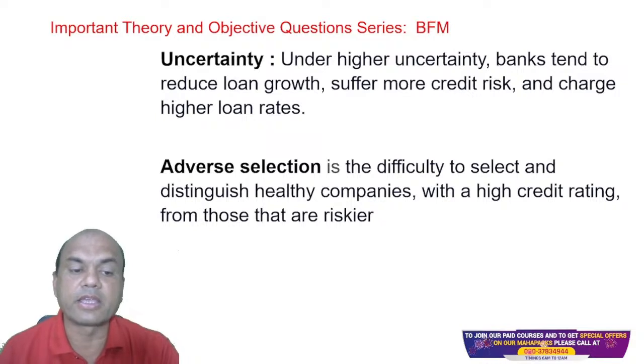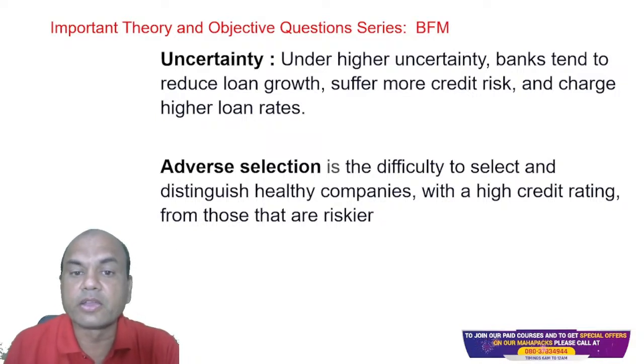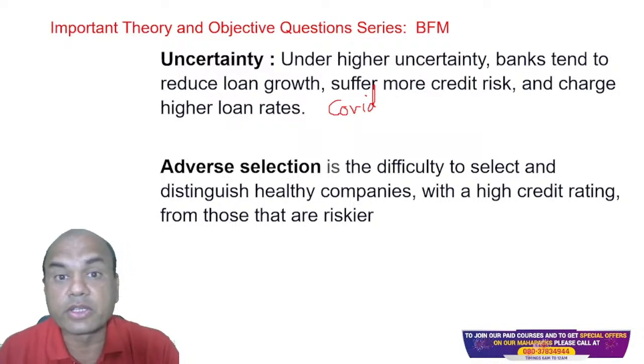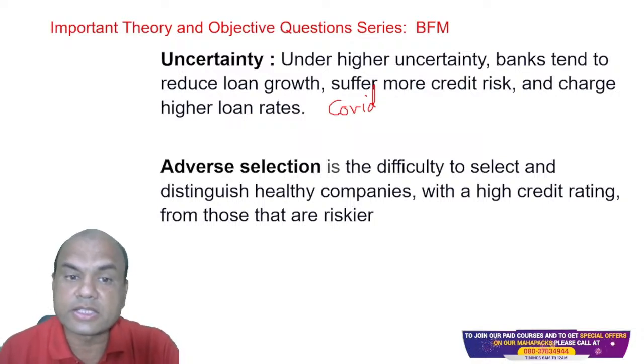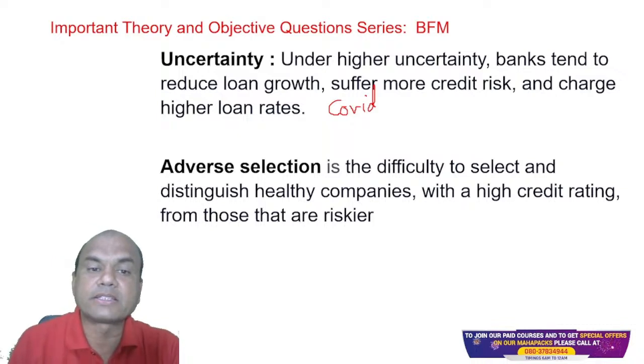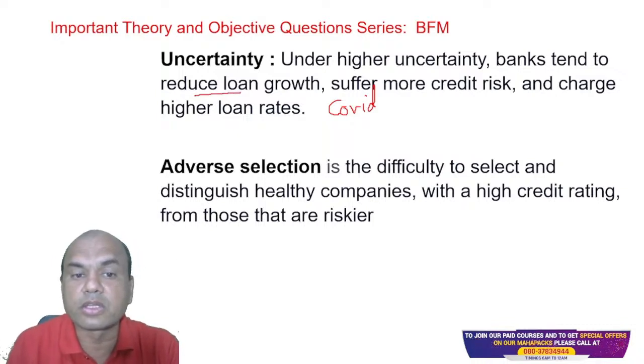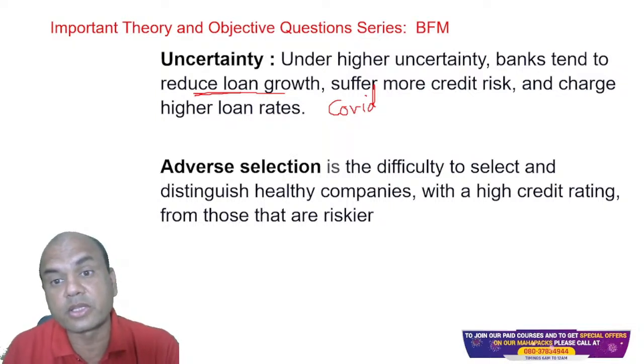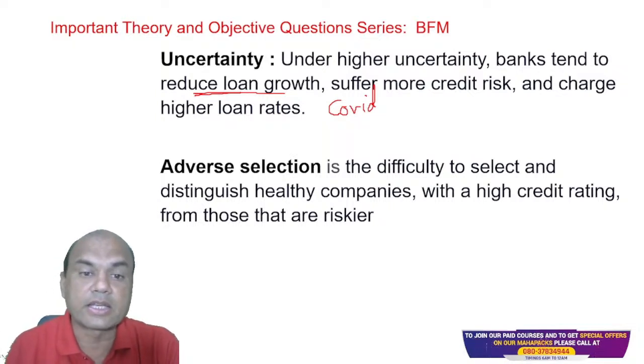Uncertainty means, like in the COVID situation, there was a huge uncertainty, right? Because banks were very afraid whether the loans given will be repaid back or not. So that was the uncertain situation. Under such situations, banks tend to reduce their loan growth. They tend to reduce their loans, right? Suffer more credit risk, because there were huge NPAs during that COVID situation, and charge higher loan interest.